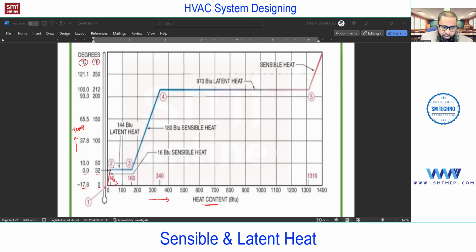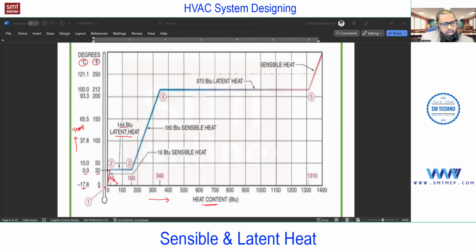But at 32 degrees Fahrenheit or 0 degrees centigrade, if you add more heat, what will happen? The conversion process starts. The melting starts from point 2, and the complete melting is done at point 3. So this heat is called what? Latent heat. And this 144 BTU is for 1 pound of water.